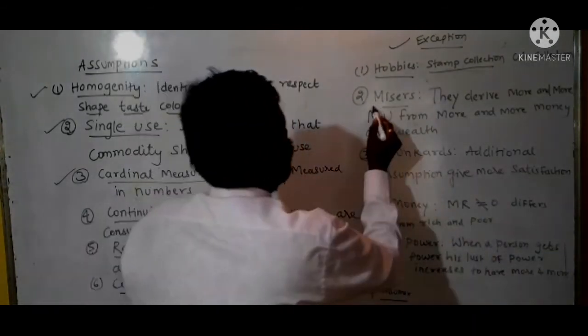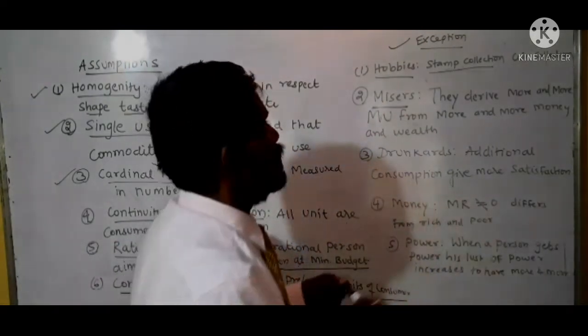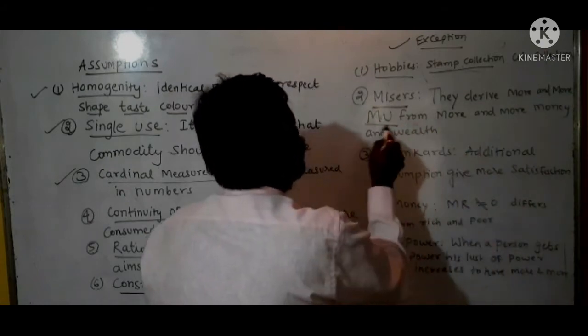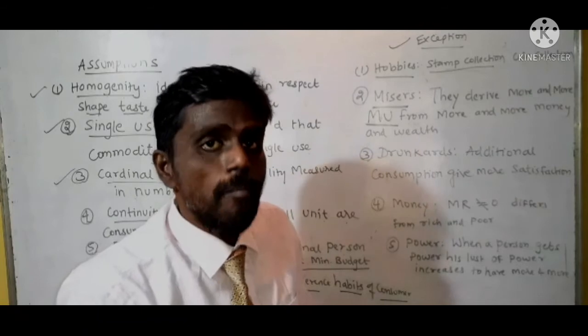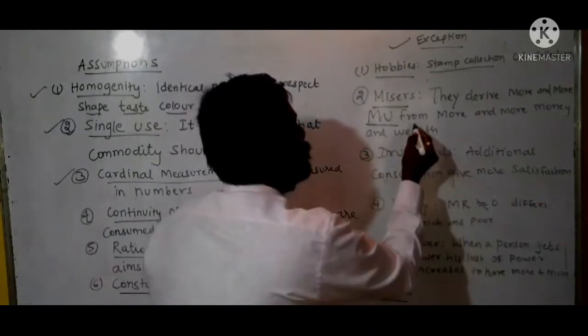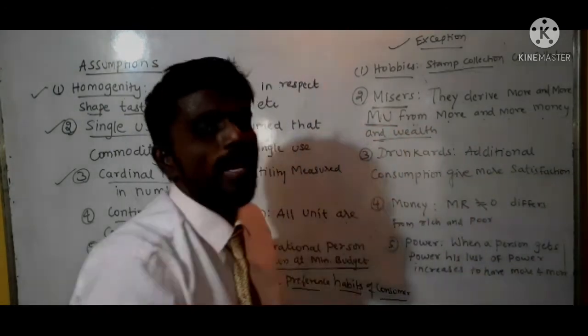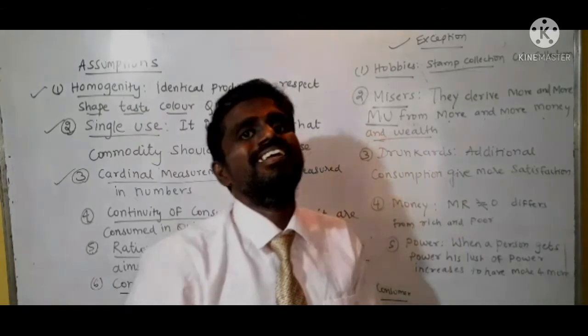Understood? Now misers. What is the meaning of miser? A miserly person. Misers derive more and more marginal utility from more and more money or wealth. By having more and more money or wealth, their marginal utility increases.